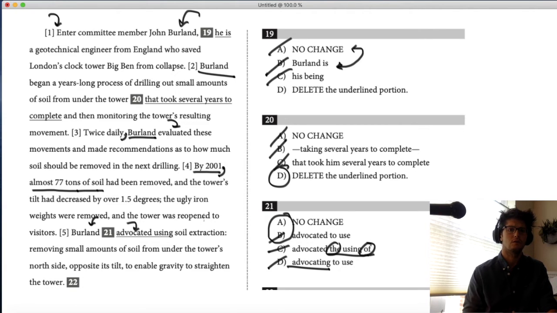So there's a subtle difference between those two. It's not that important, generally speaking, but if you say advocated to use soil extraction, it sounds like he's advocating for himself personally to be doing the soil extraction, is how I read that. Whereas advocated using soil extraction is like advocated a method.